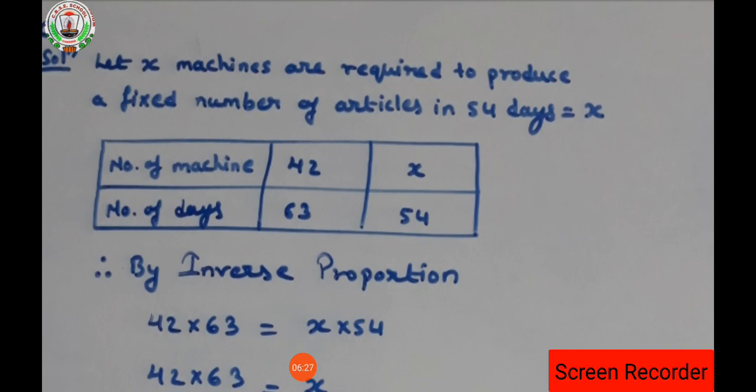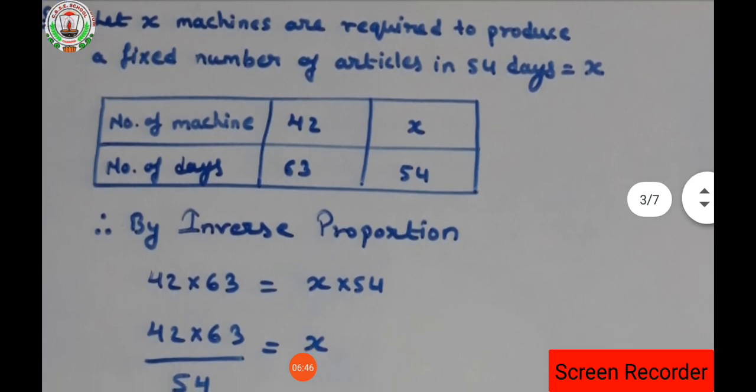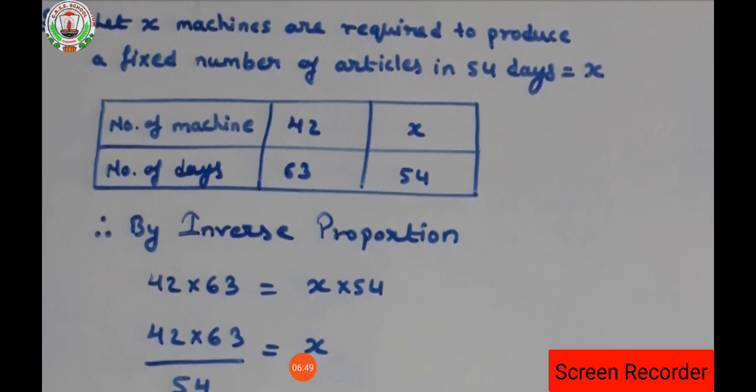So what is said here? Let x machines be required to produce a fixed number of articles in 54 days. Here we have to find out the number of machines. So let the number of machines required to produce the articles be x. It is given that if the number of machines is 42, then to produce some articles it needed 63 days.